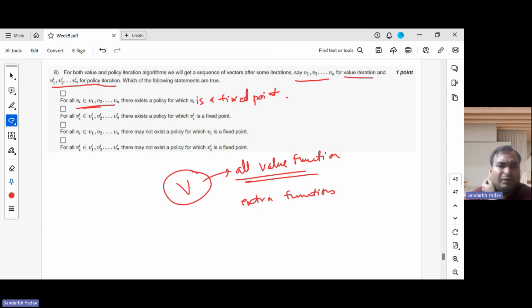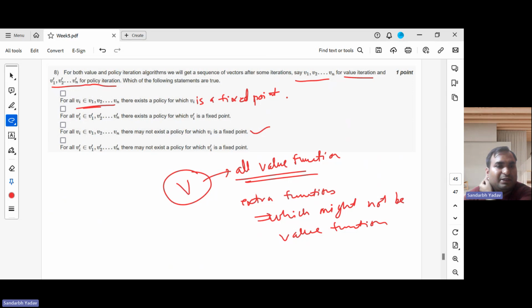All value functions will definitely be in this V space, but there might be extra functions which might not be value functions. So will there always exist a policy for which some point Vi is a fixed point? There may not exist, right? So this seems correct.